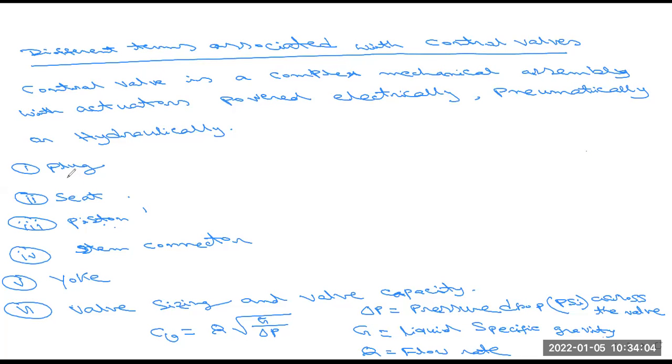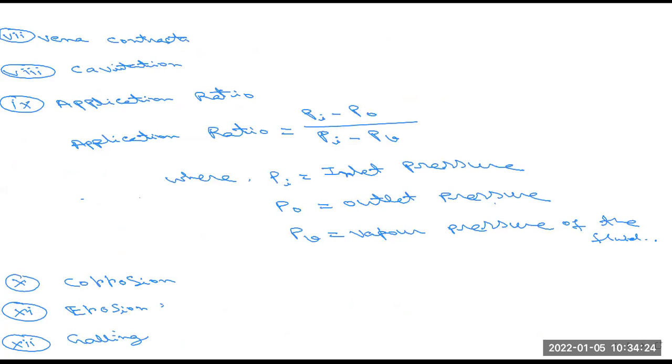This is the first one we have to discuss: plug. Number two is seat. Number three is piston. Number four is stem connectors. Number five is yoke. Number six is valve sizing and also valve capacity. Number seven is vena contracta. Then we also have to discuss cavitation.